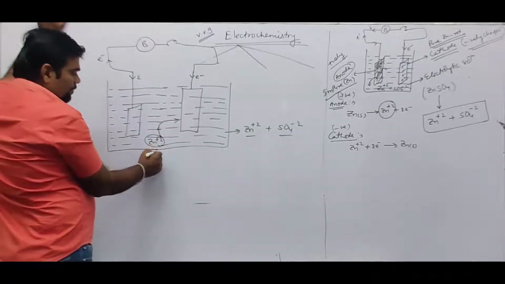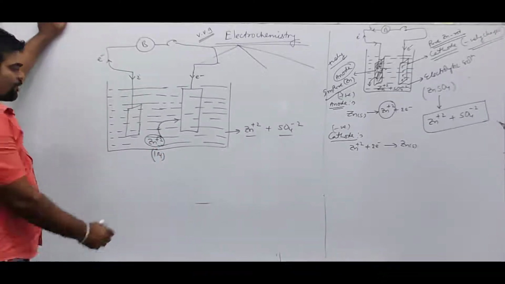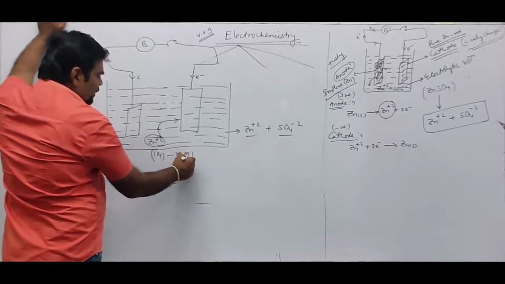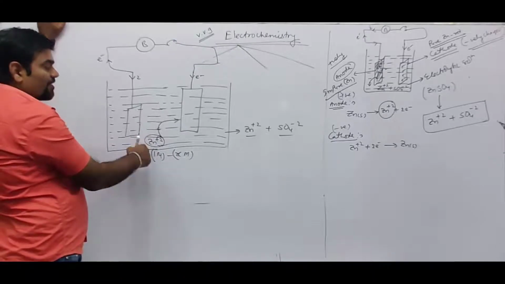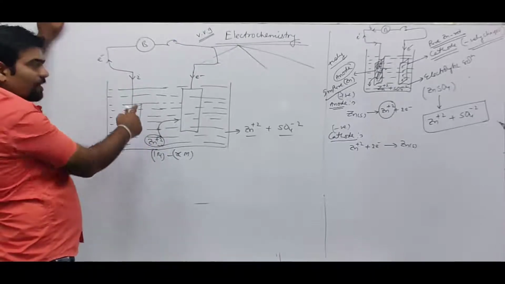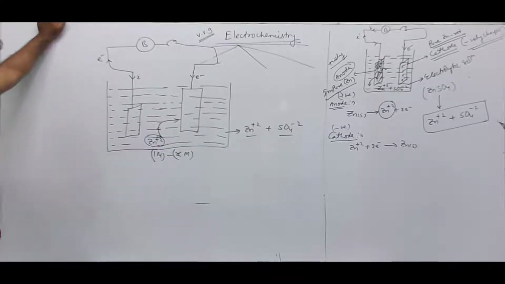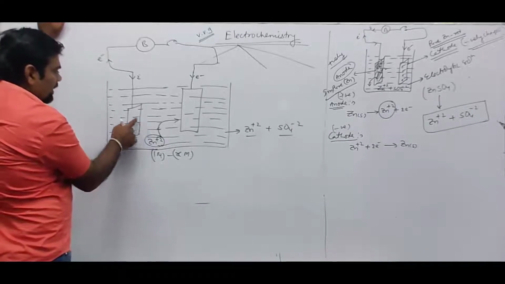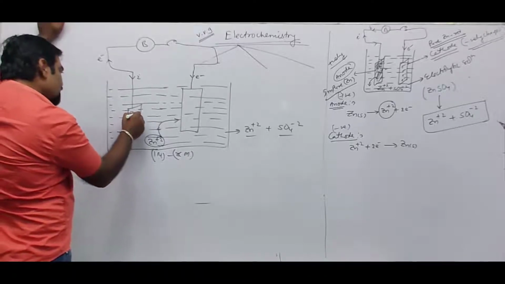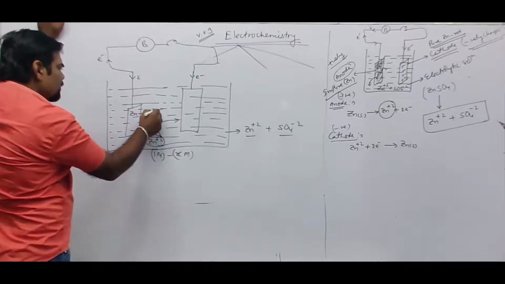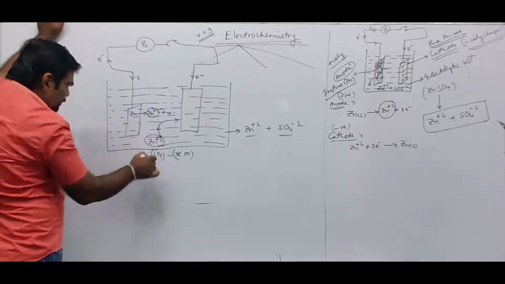So what will happen? Suppose zinc ions were earlier 1 molar, and now 1 molar minus X molar ions have moved out of the solution itself. So in the solution there will be less concentration of zinc ions by passing electric current, because some of the zinc ions get deposited over the surface of the cathode. So obviously there will be a concentration gradient, due to which this zinc will be converted to Zn2+ ion and 2 electrons. So the Zn2+ ion will move into the solution itself.